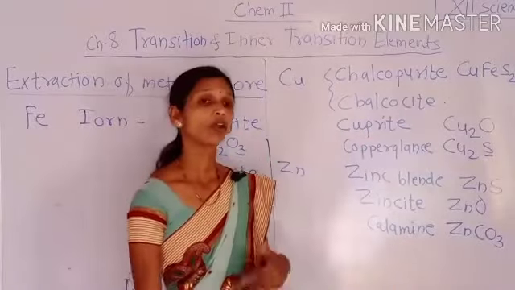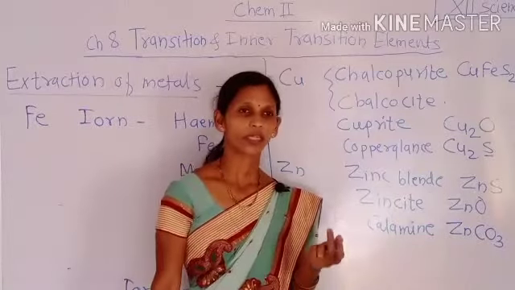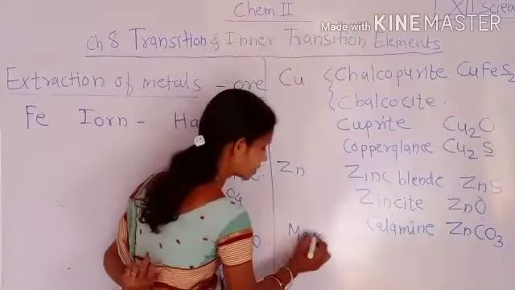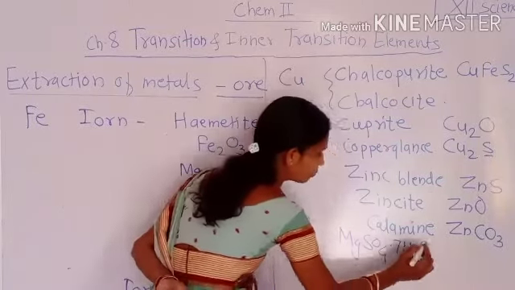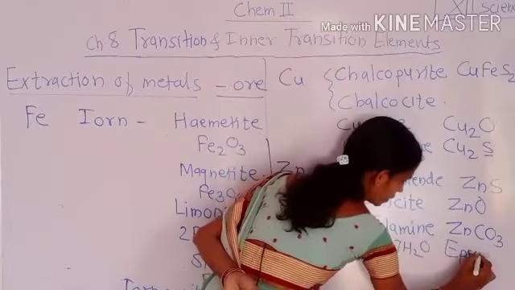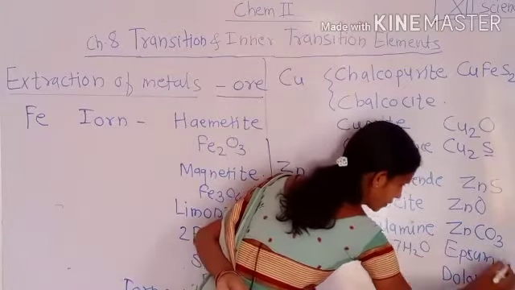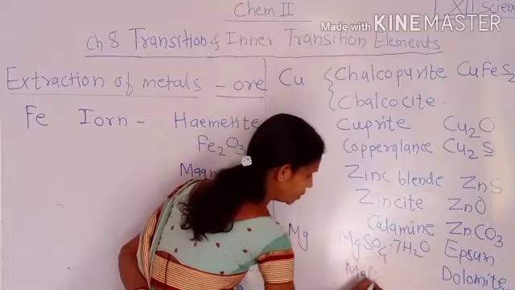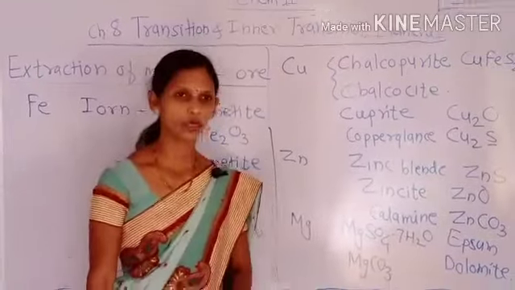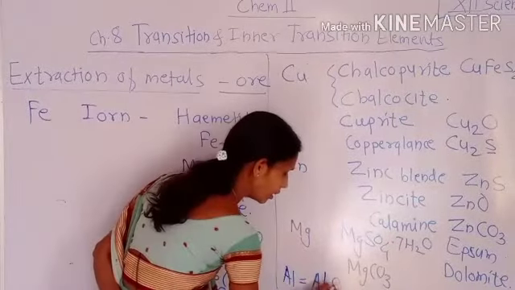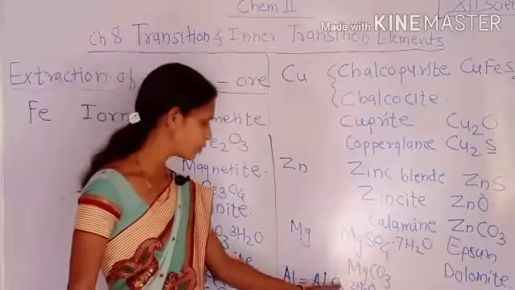Then all of you studied the different ores of other elements also, for example magnesium. MgSO4·7H2O is the chemical formula of gypsum. Dolomite is one of the ores of magnesium, that is MgCO3. And all of you are aware that bauxite is an ore of aluminium, having the formula Al2O3·2H2O.